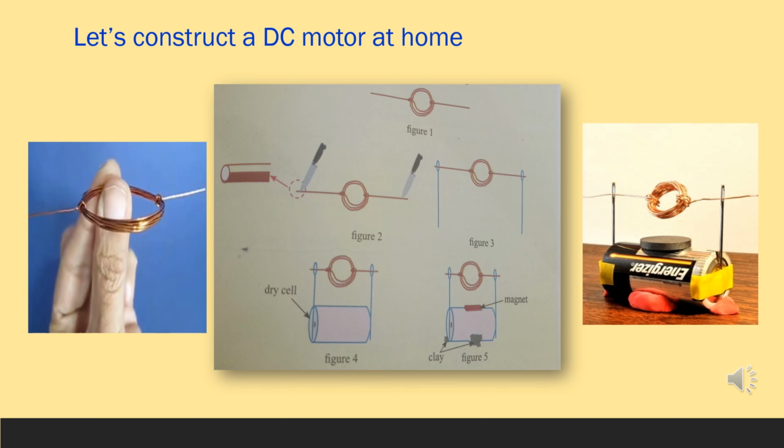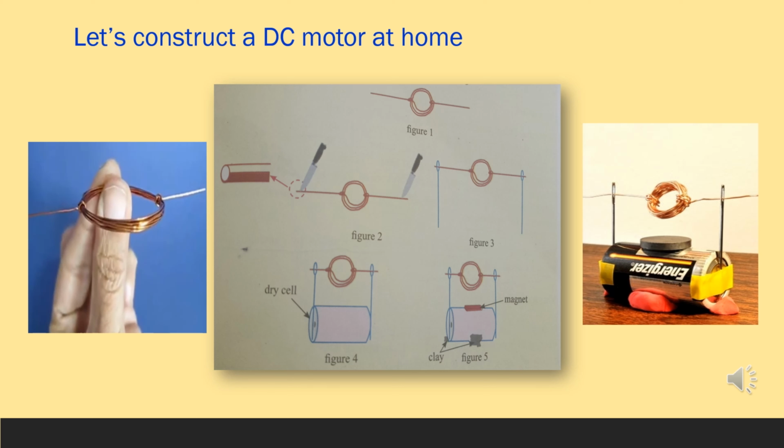Then you can get a coil as shown in figure 1. We can use the knife to remove the insulation of the wire as shown in figure 2. Removal of the insulation should only be done on about half of the wire and on the same side at each end. That is special.